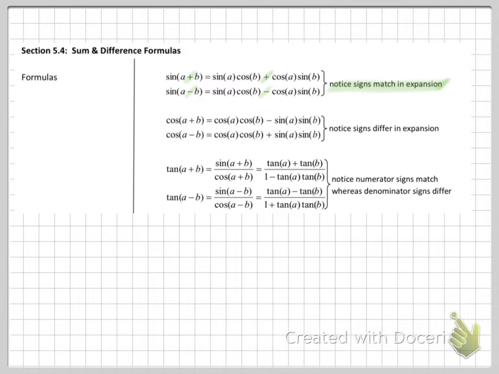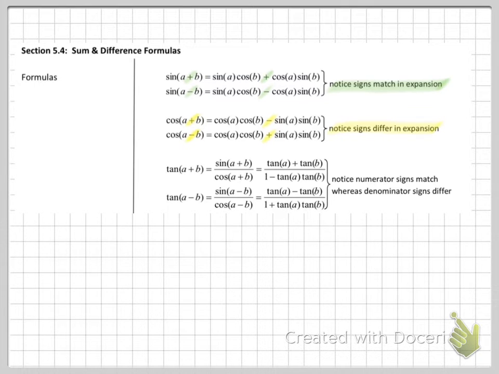For cosine, if you have the cosine of the sum of two angles, and you'll see why we break it down into the sum of two angles when we start examples, it ends up being cosine of the first times cosine of the second minus sine of the first times sine of the second. If you had the minus one, it ends up being basically the same, but with a plus sign in the middle. So for your cosine expansion, if it's plus, it ends up being minus. If it's minus, it ends up being plus. The signs are different.